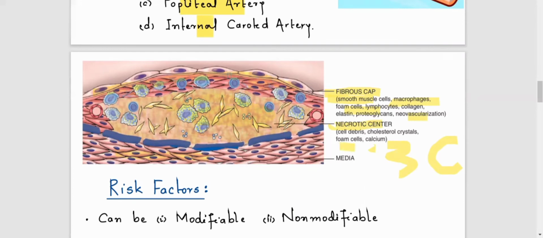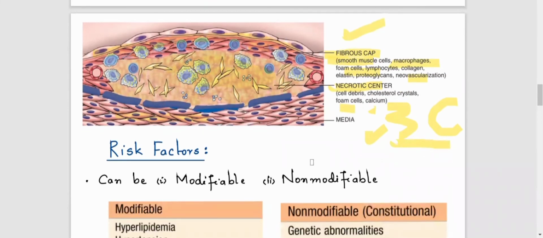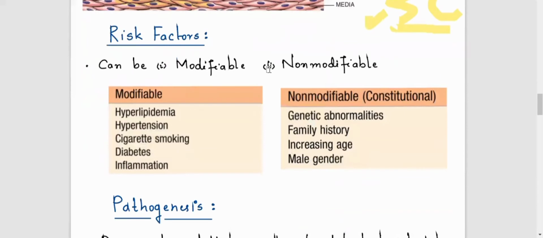Foam cells are mainly present in the fibrous cap and the necrotic center. If you are discussing this, the most important are the fibrous cap and the necrotic center. You may understand the three C's. Risk factors may be modifiable. You can change your diet, your activity, and other causes. Modifiable and non-modifiable. Number one is hyperlipidemia.